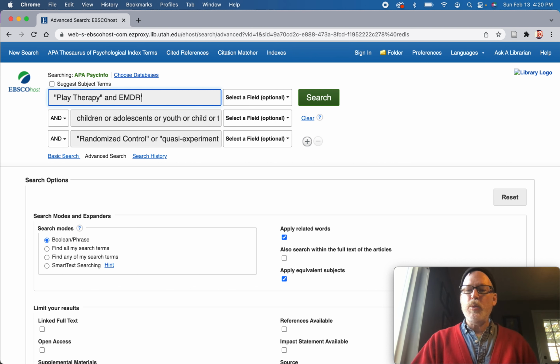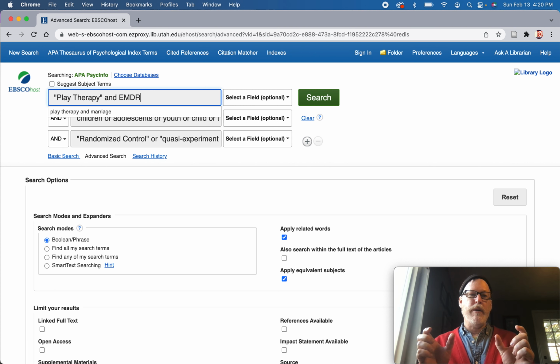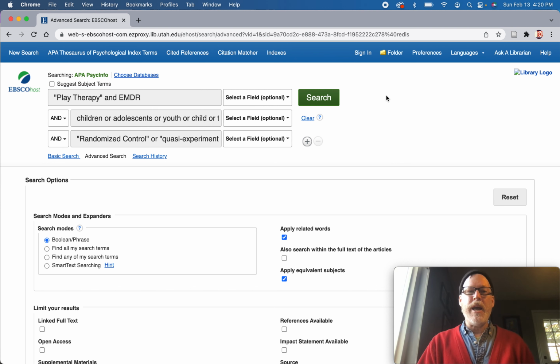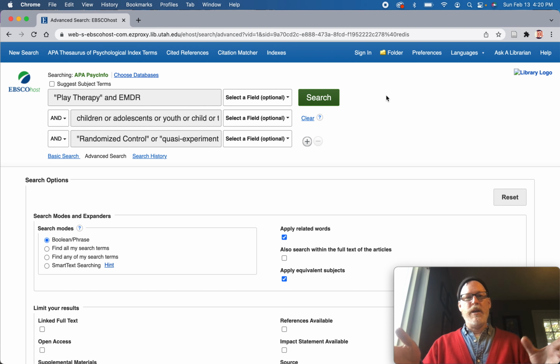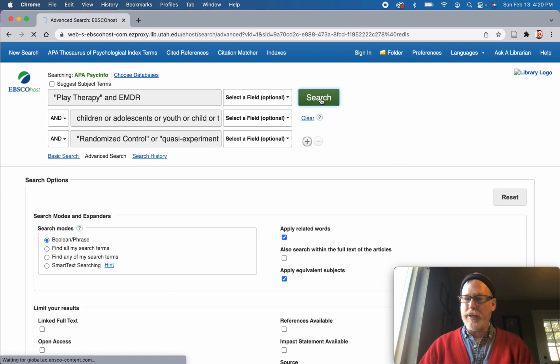I'm supposing that this might be where we run into problems, because you might have to just look for play therapy and children in randomized control trial. So play therapy and EMDR, you might have to search for one and then search for another, because they don't often mix methods as often as they do a single study of one intervention. That makes sense. But let's experiment.